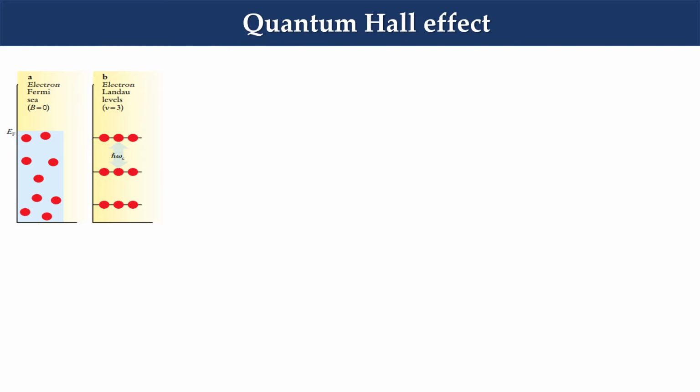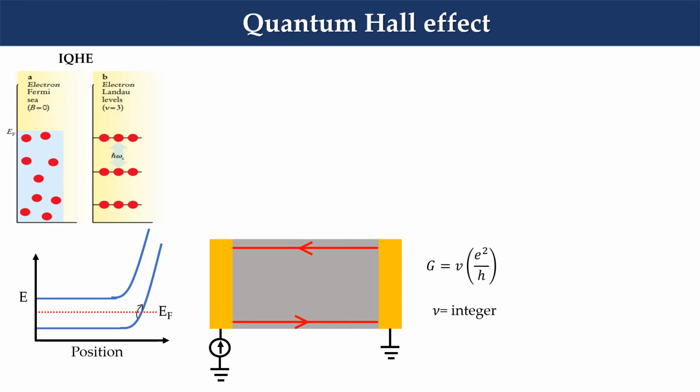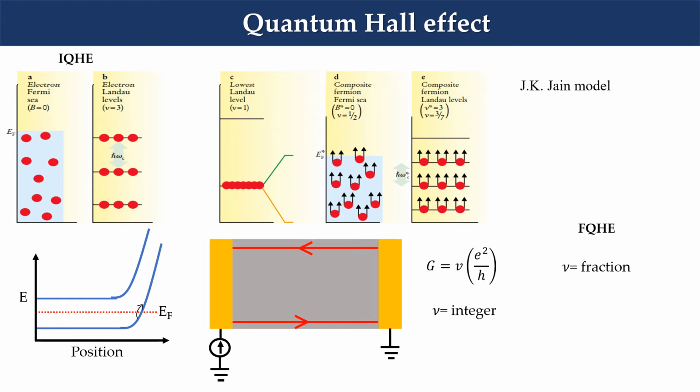When a two-dimensional electron gas is subjected to a high magnetic field, the kinetic energy of the electron is quantized and we get discrete gapped energy levels called Landau levels. Due to confining potential, all the low energy transport occurs at the edge of the sample. The conductance in a quantum Hall system is given by G = ν e²/h, where ν is the filling factor, meaning how many Landau levels are filled below the Fermi energy. If ν is an integer, we call it an integer quantum Hall system.